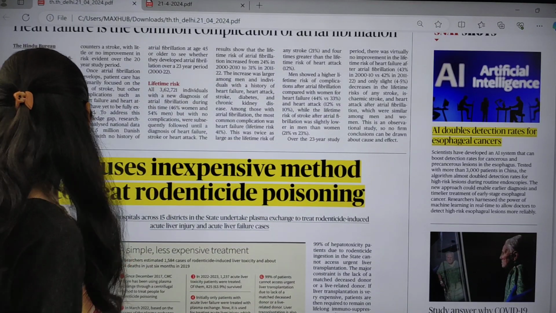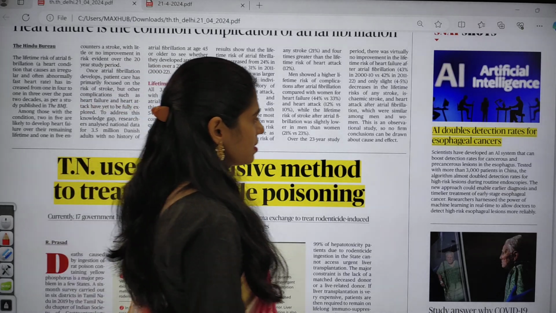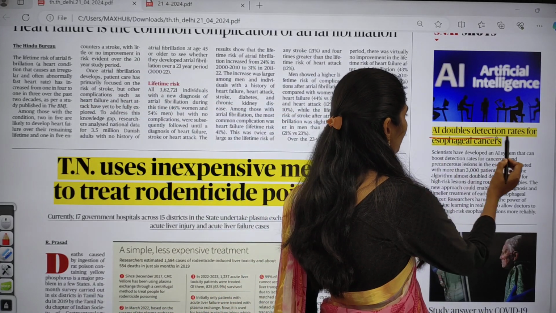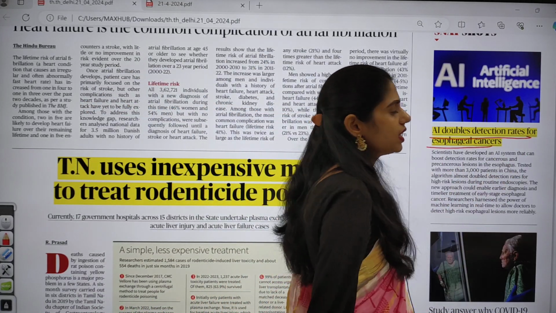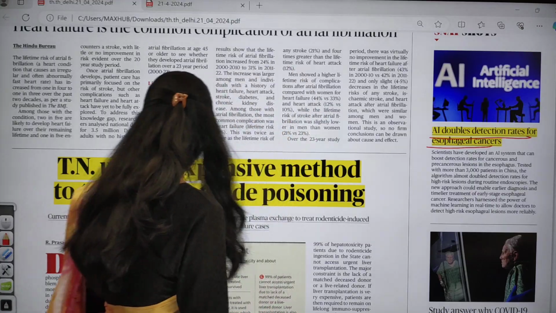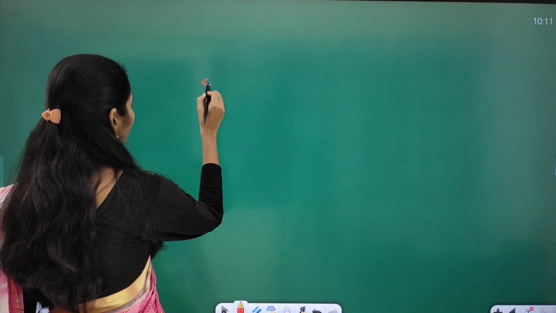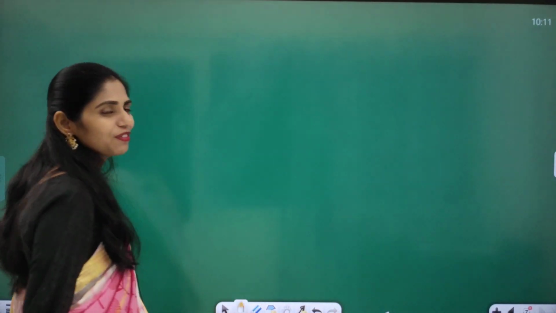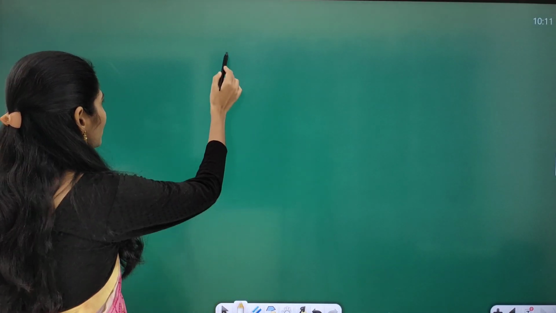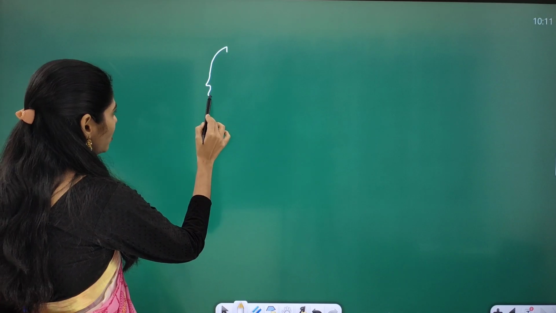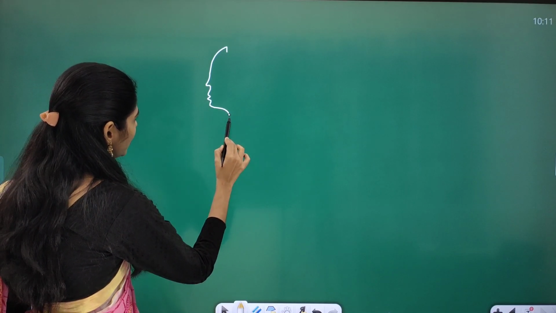And there is one more important article here, that is artificial intelligence doubles detection rates for esophageal cancer. So again there are some concepts that you have to see. Let me draw the diagram. Actually I forgot to draw the diagrams, even though I am from a BPC background. So please do adjust with this.